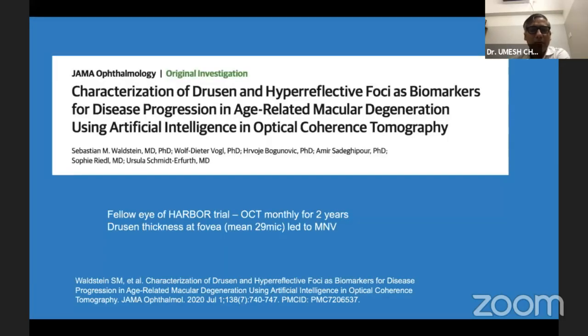One of the recent publications about the fellow eye in the HARBOR trial, when followed up over 2 years, showed that when the drusen appeared at the center of the fovea and when the mean height was 29 microns, they led to macular neovascularization.